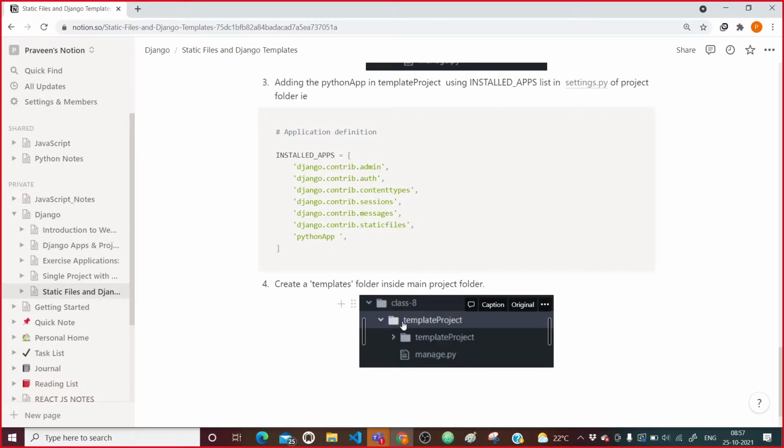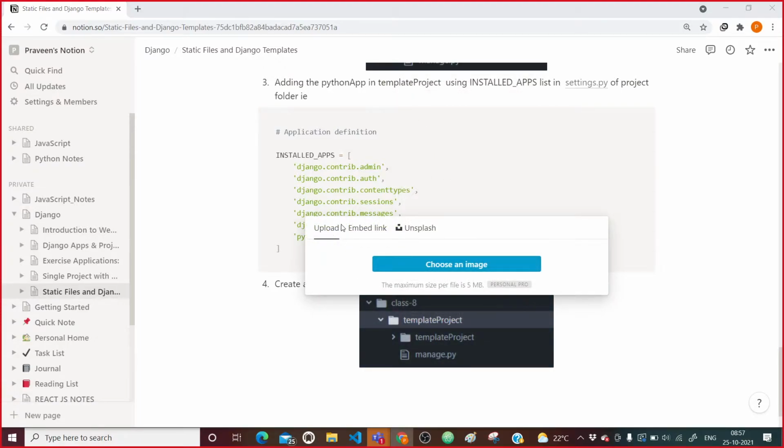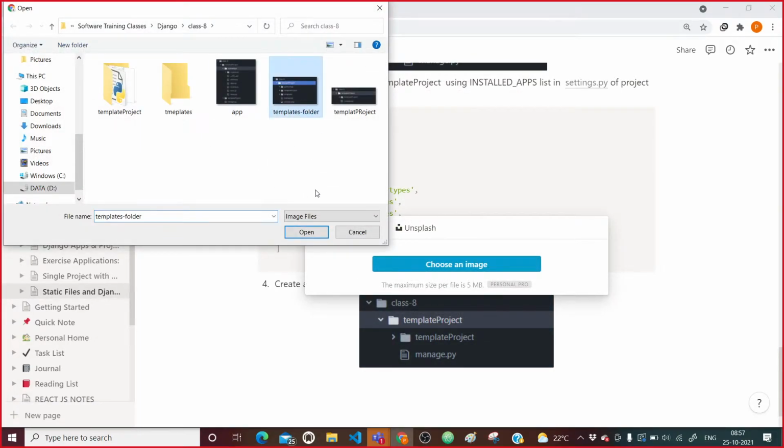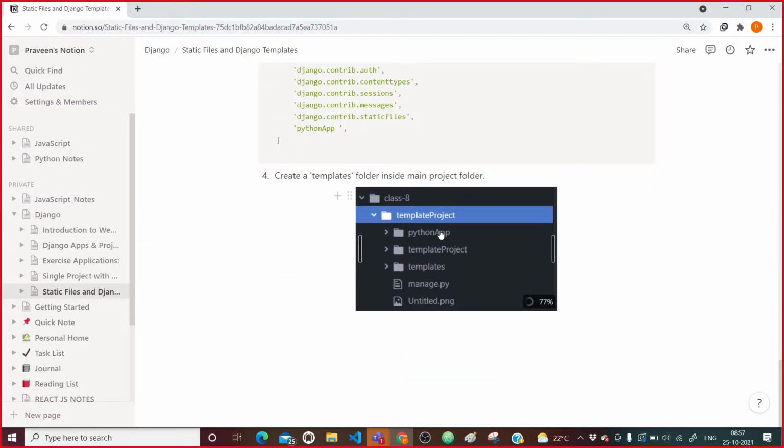Not this one, not this one. So choose the image, templates folder. So see here, you can see that the templates folder is there, right? Your templates folder is there.